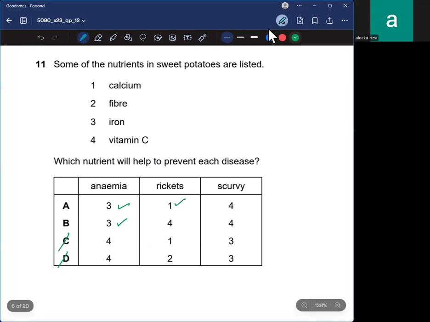And scurvy is weak connective tissues which cause bleeding. For example, below our teeth are gums, and due to scurvy they bleed. So vitamin C.